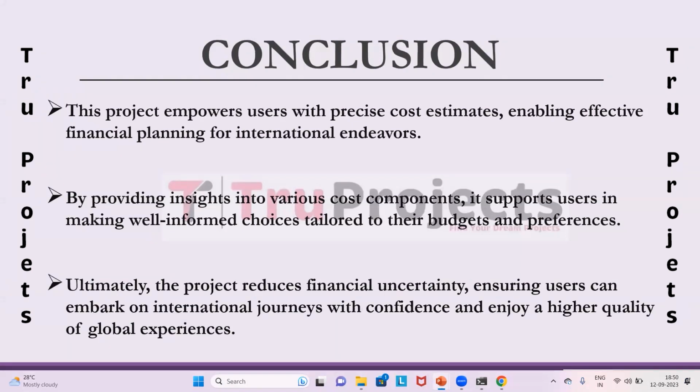Ultimately, the project strives to optimize international experiences. It achieves this by reducing the uncertainty and financial risk associated with living or visiting foreign countries. Users can embark on their journeys with confidence, knowing that they have access to a reliable tool that facilitates effective financial planning. This not only ensures a smoother transition into new environments, but also enhances the overall quality of international experiences, enabling individuals to fully embrace and enjoy the opportunities that the world has to offer.